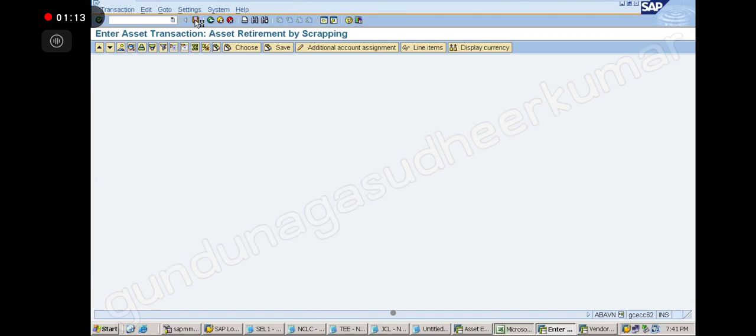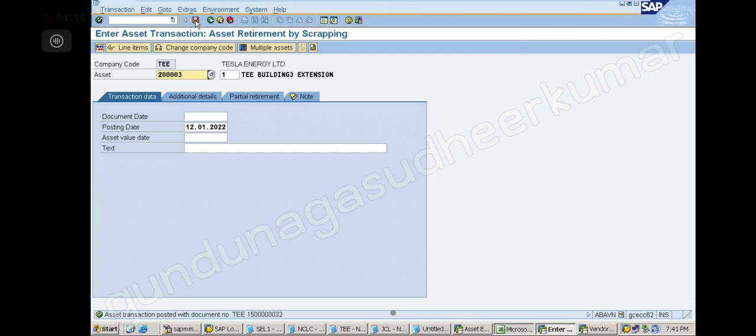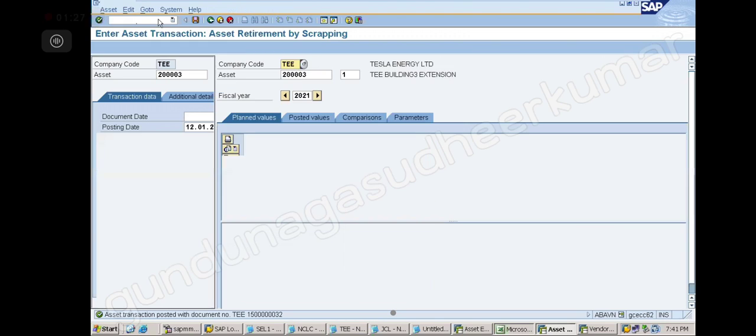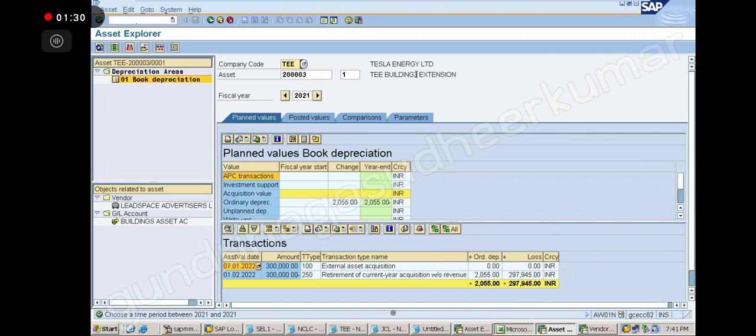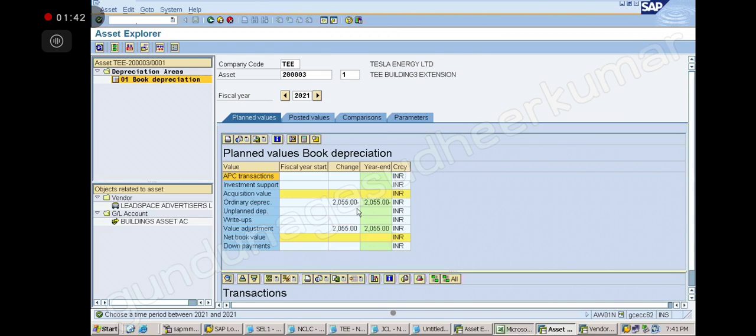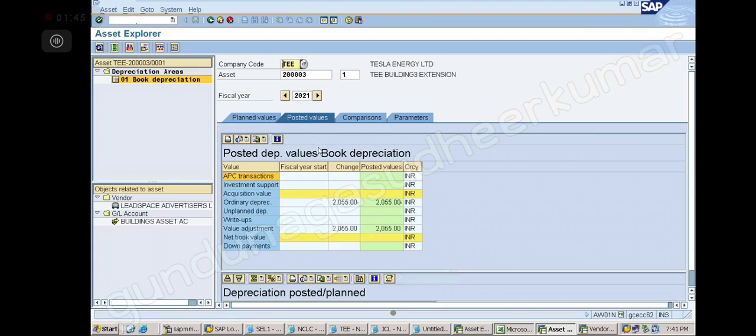Okay. So here now you go like this. Slash n AW01. You can go there and you can see like this. Okay. So this is the building 3 extension. If you see here, there are no values. So you can select no values. So posted values also you can see. There is no depreciation as such.